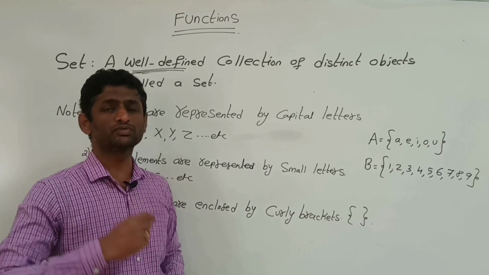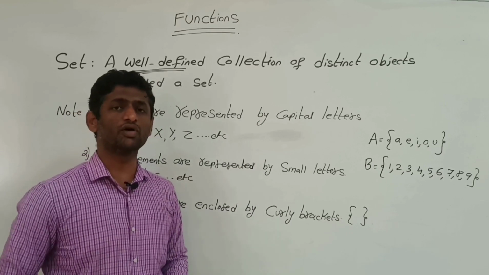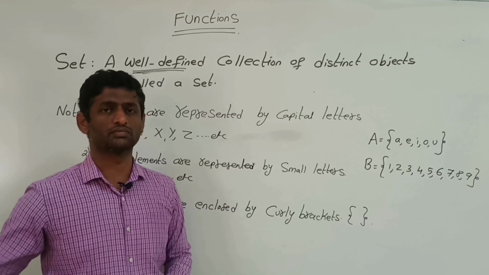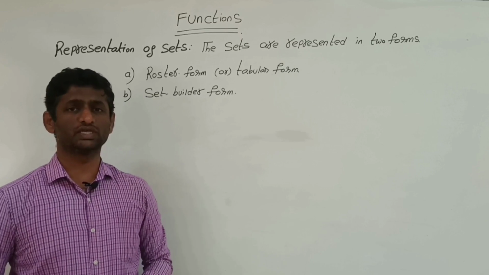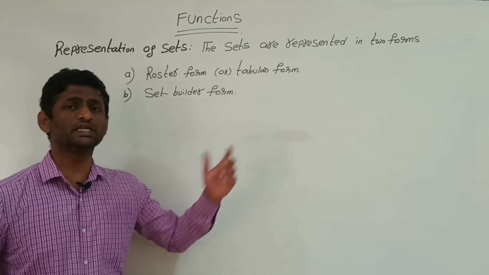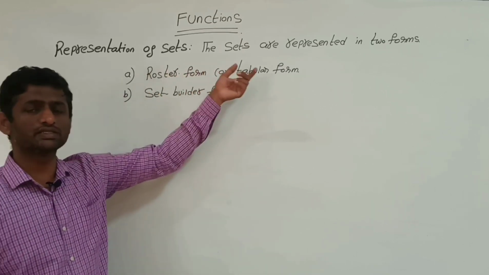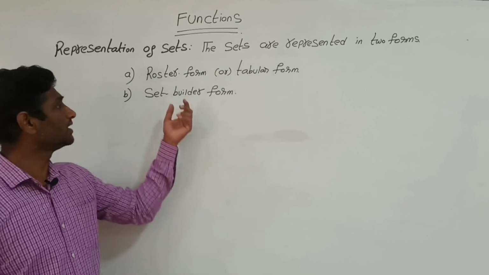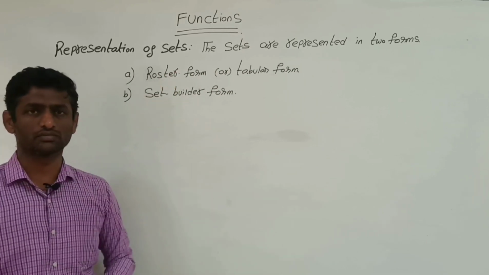Now we'll see the forms of these sets. There are two forms of representing a set, that is roster form, or we can say tabular form, and the other one is set builder form. So what is a roster form?